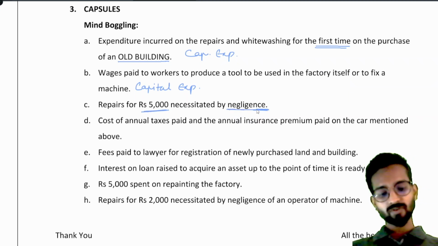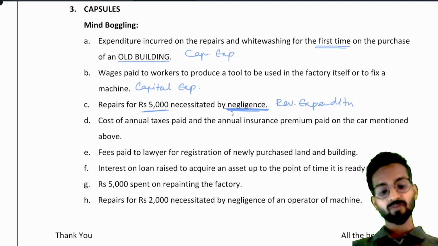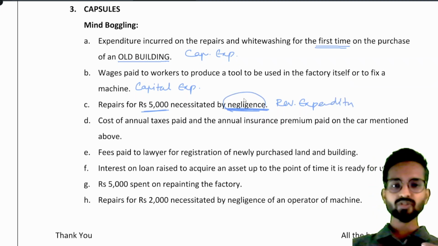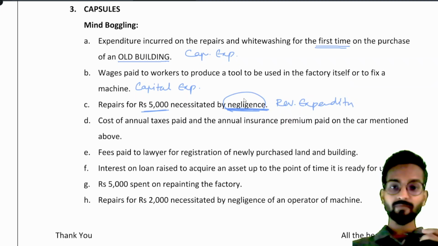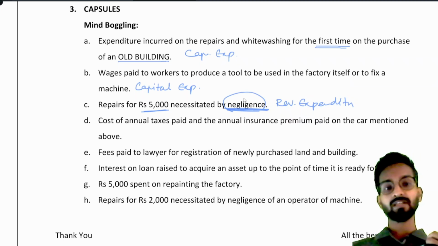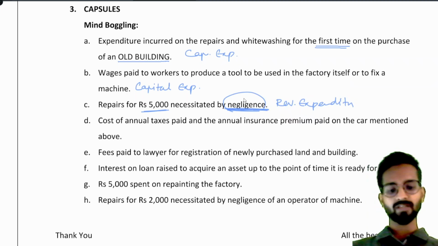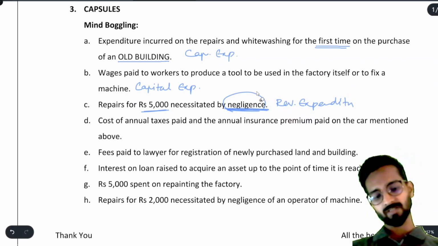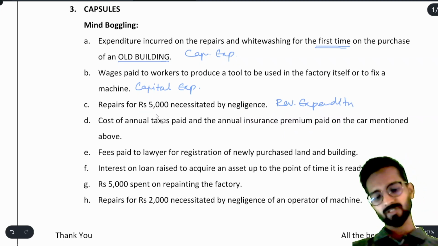So because it was just by negligence, this is your revenue expenditure. See, it is not by purpose. We are not spending 5,000 rupees to increase the efficiency of our machinery. If we had purposefully spent the money to increase efficiency, then it would become capital expenditure. But this was just negligence, so it is a revenue expenditure. Some expense came by mistake, some problem happened by mistake, so revenue expenditure.